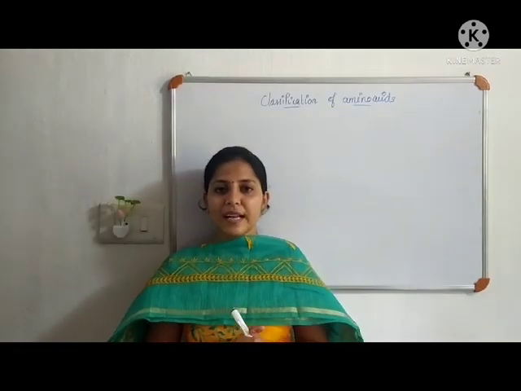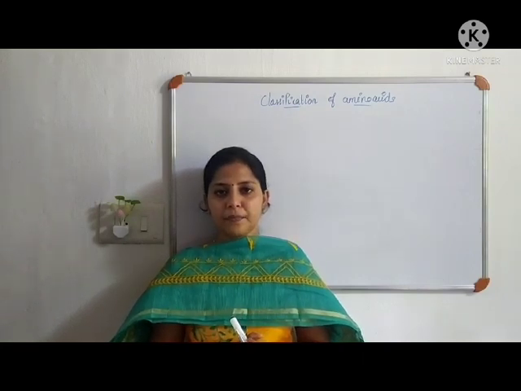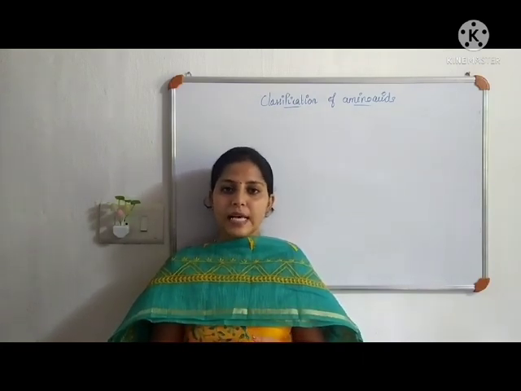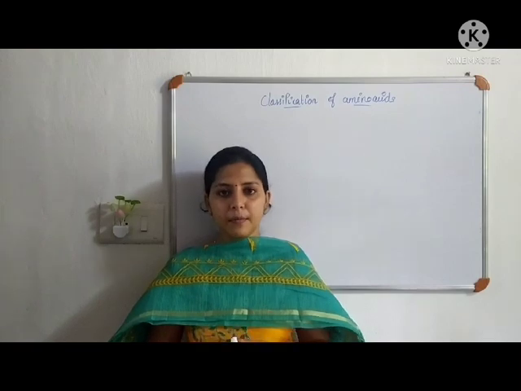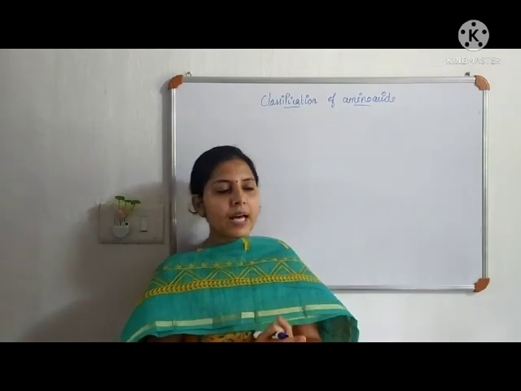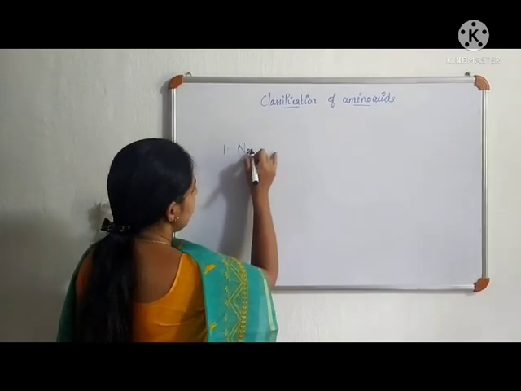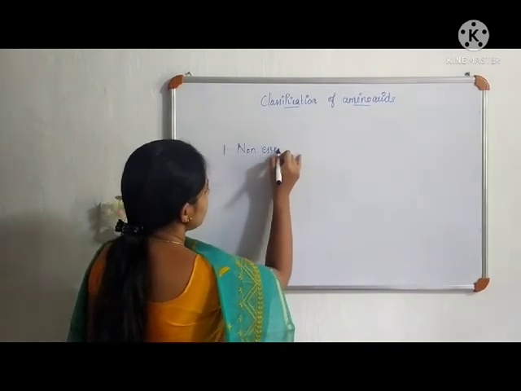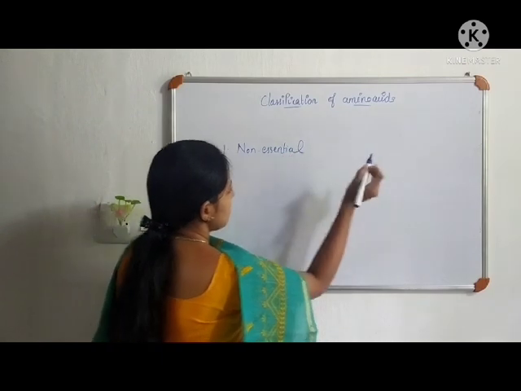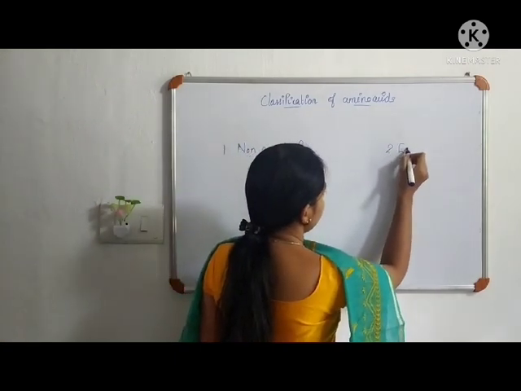Our next topic is the classification of amino acids. First of all, amino acids are classified on the basis of their availability. So on the basis of that factor, amino acids are classified into two. First one, non-essential amino acids. The second, essential amino acids.